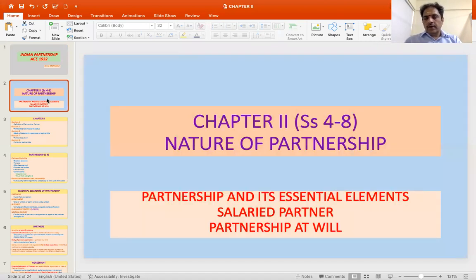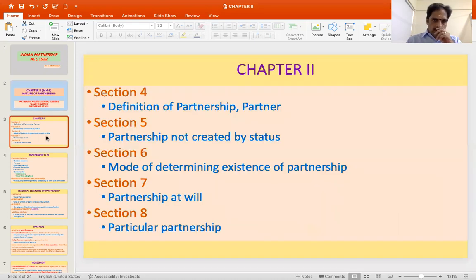So we will now discuss chapter 2, which deals with the nature of partnership. The sections are sections 4 to 8. The important aspects covered in this chapter are partnership and its essential elements, the nature of partnership, then something called a salaried partner, which is peculiar. Then, what is partnership at will? So the chapter, as I told you, contains 5 sections.